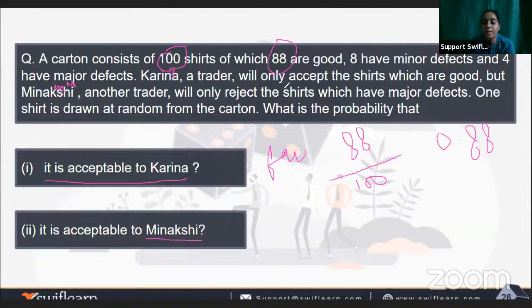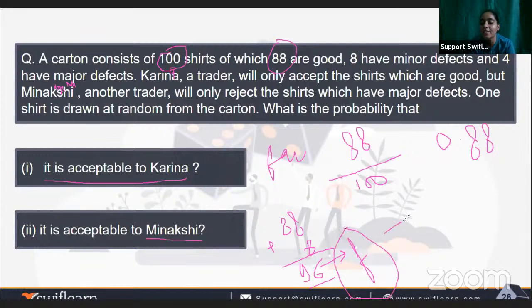So good, that is 88 plus 8, that having the minor defects. So it will be 96. Okay. So the 96 will be the favorable number of outcomes because Meenakshi is accepting the shirts in a good condition and in a minor condition.